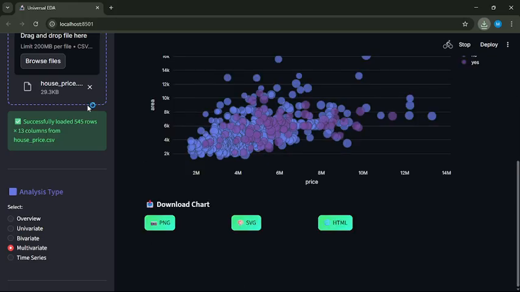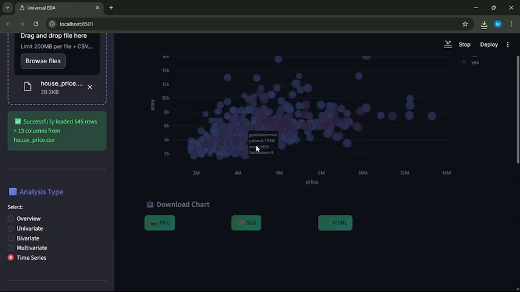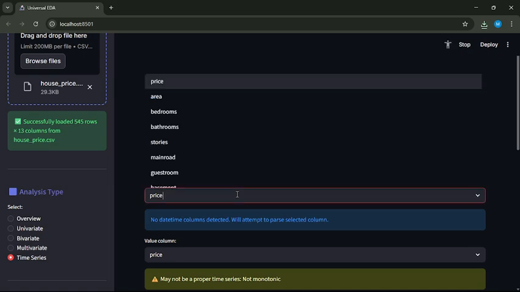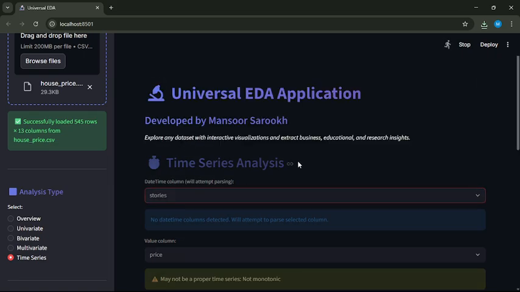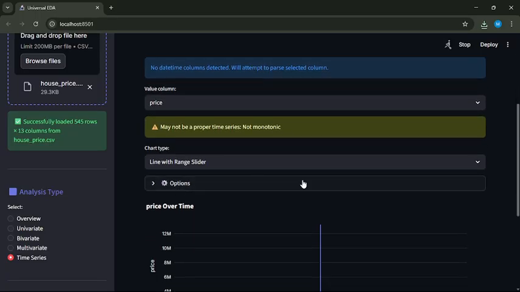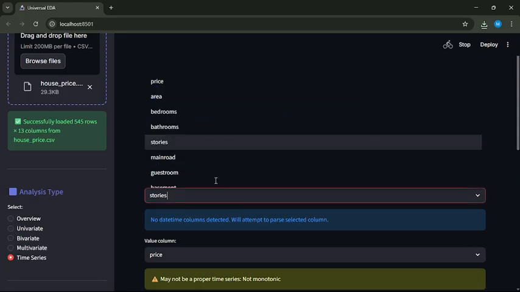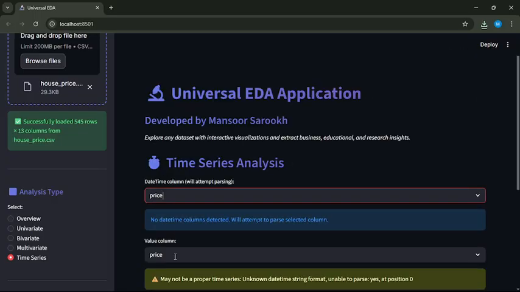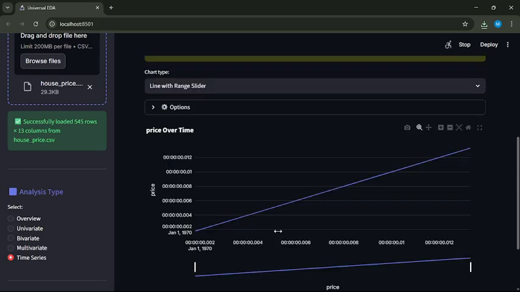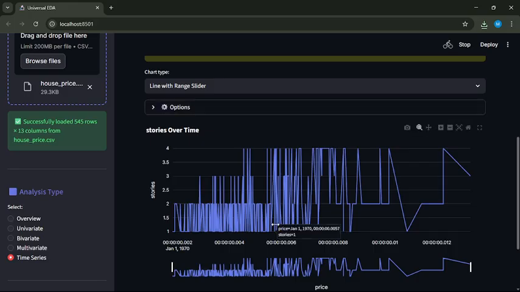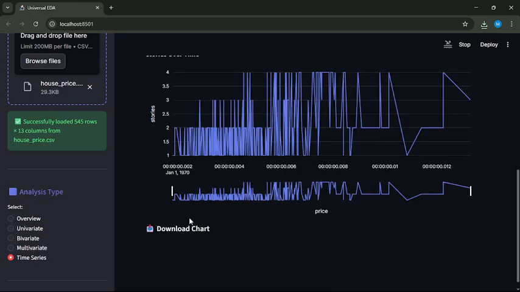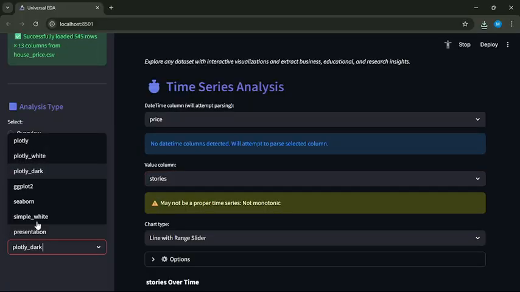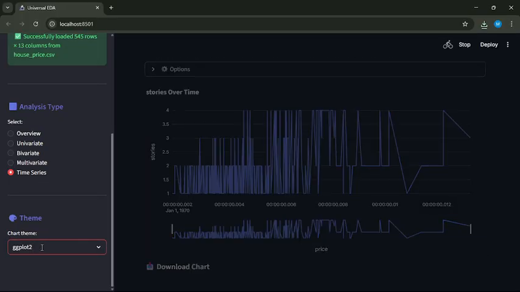Now similarly, you can also apply time series analysis. For the time series analysis, you should know what time series analysis actually is, and you can play with your data accordingly. So this is actually time series analysis, and you can take the plot type accordingly.